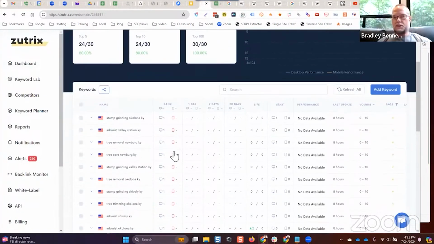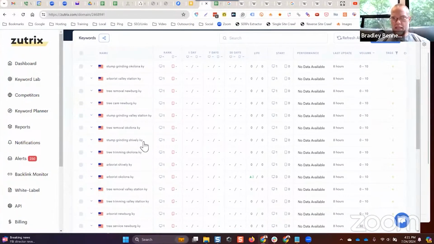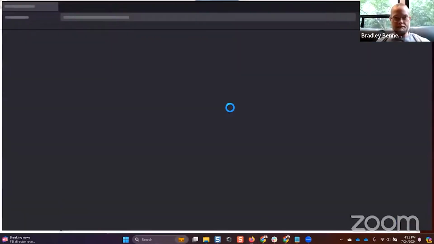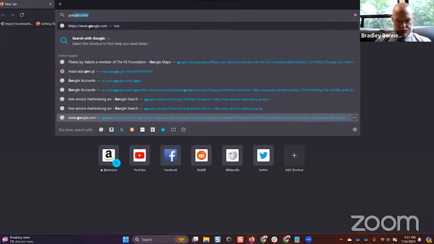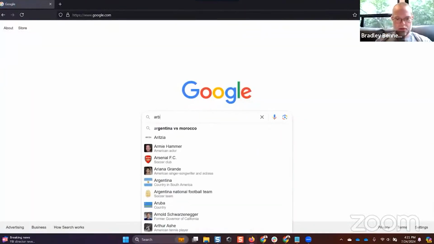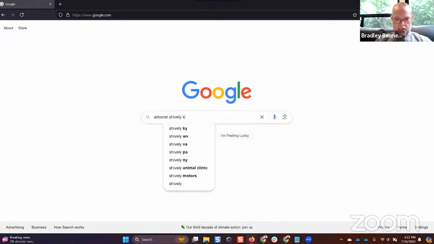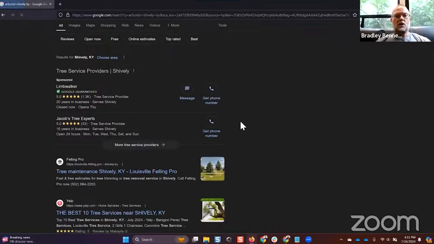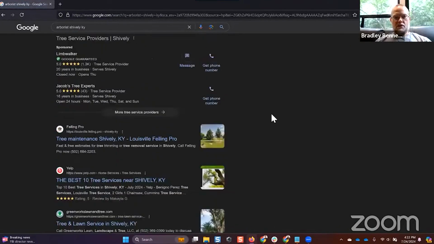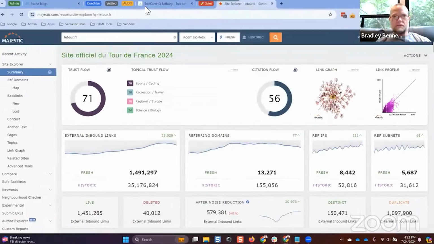Okay, so let's take a look at this. For example, this project is actually located in Shively, like the GBP is physically, it's Louisville. Let's just pull it up, in fact. We're going to go to Google. All right, we're going to type in Arborist, Shively, KY. Let me use this instead. This would be better. Give me a second.